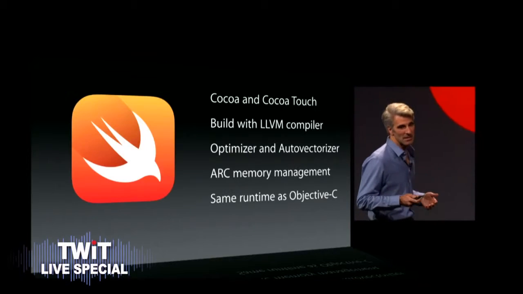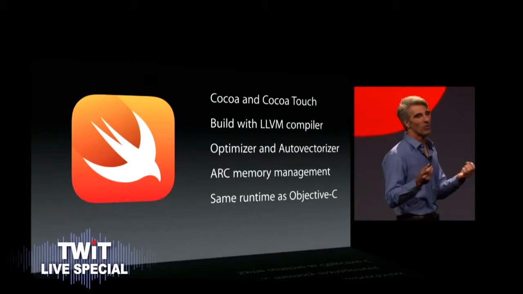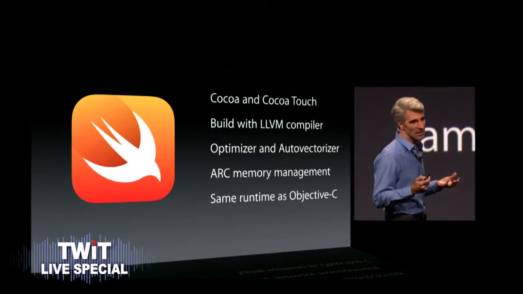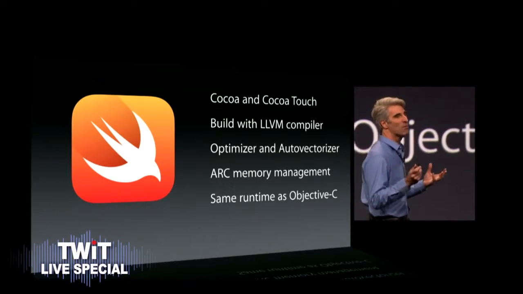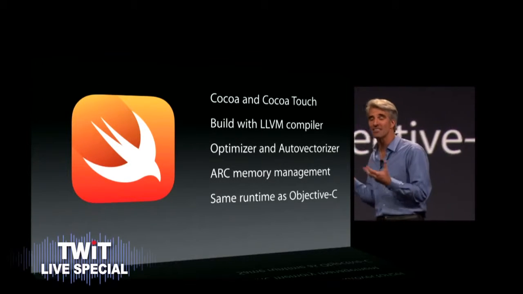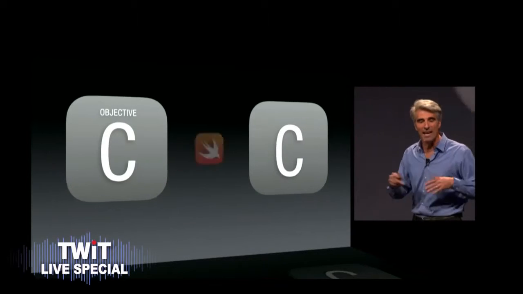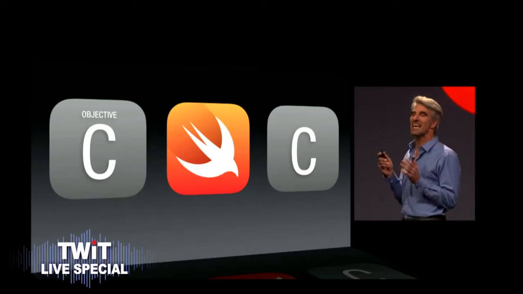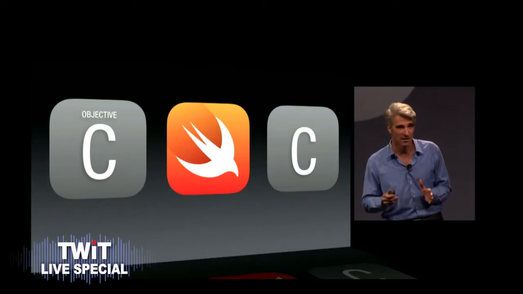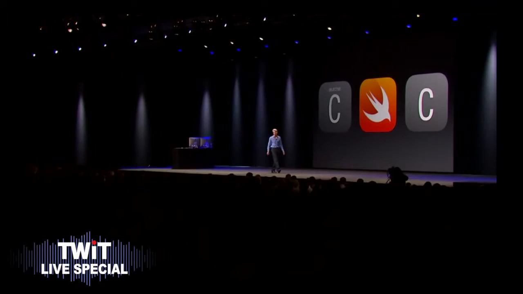Now, Swift is completely native to Cocoa and Cocoa Touch. It's built with the same LLVM compiler as Objective-C, using the same optimizer and auto-vectorizer, and it has the same ARC memory management model and the same runtime. Wow. Which means that your Swift code can fit right alongside your Objective-C and your C code in the same application. Wonder if it's a pre-compiler to Objective-C. Couldn't be faster for us.